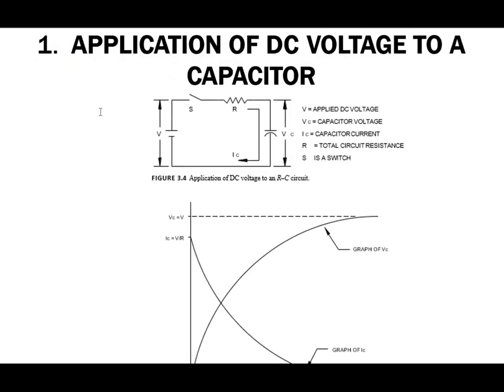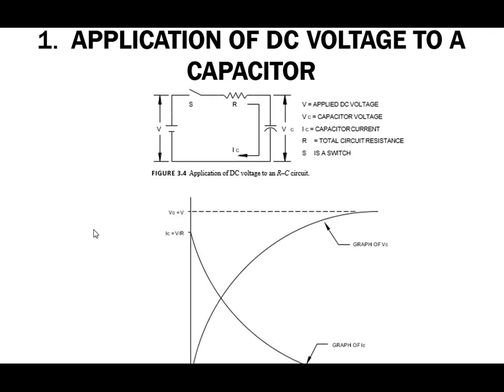Now first, application of DC voltage to a capacitor. In the figure, the DC voltage source is connected with the switch, and the switch is directly connected with the resistance and the capacitor in series.